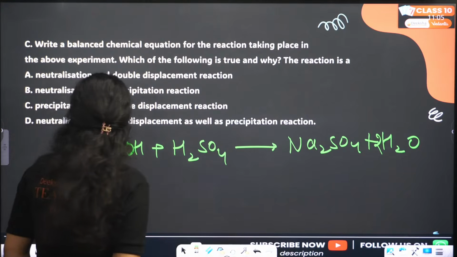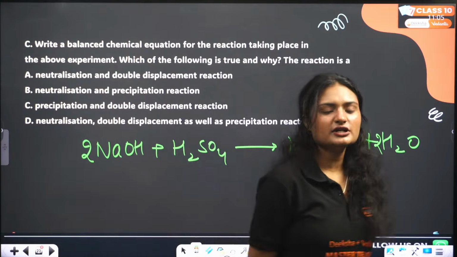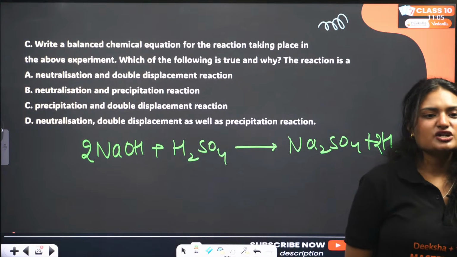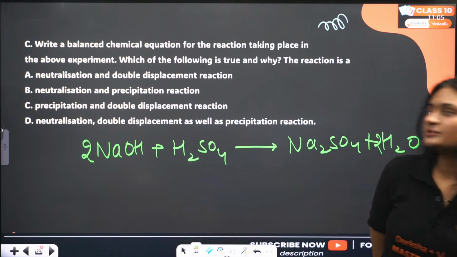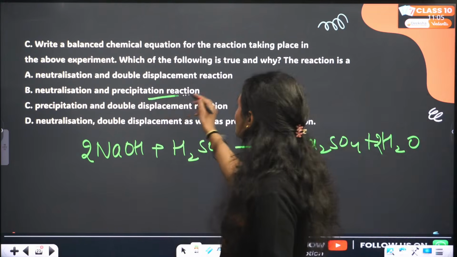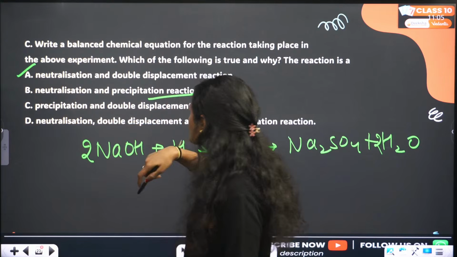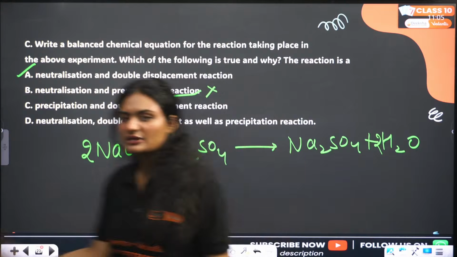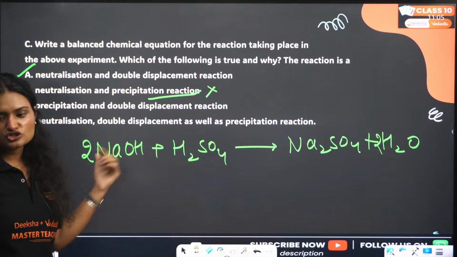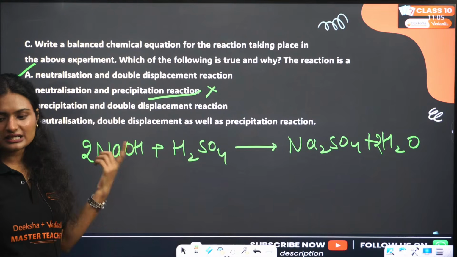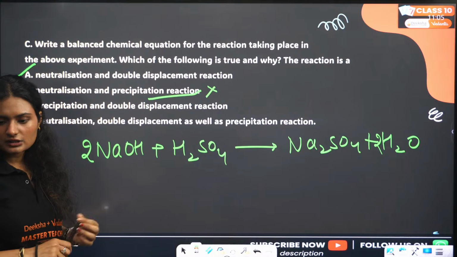Okay. So this is the equation. So tell me the answer. This is an MCQ. What kind of reaction is this? Neutralization, double displacement, neutralization, precipitation, neutralization, double displacement, precipitation. There is no precipitation, first of all. There is neutralization. And there is double displacement. As you can see, there is an exchange of ions between the reactants. So the correct answer is option A.